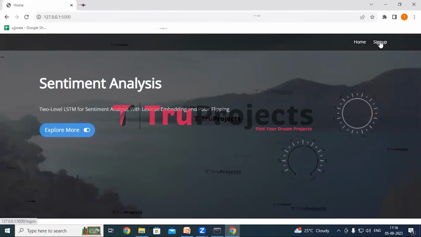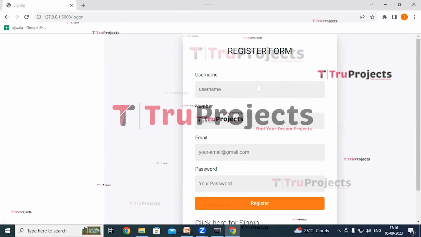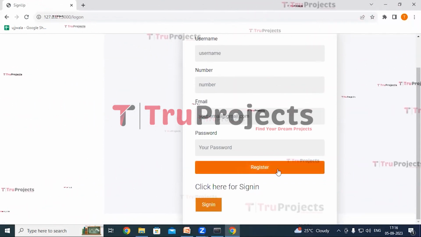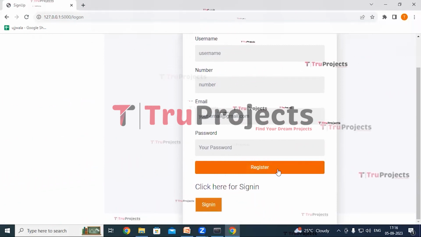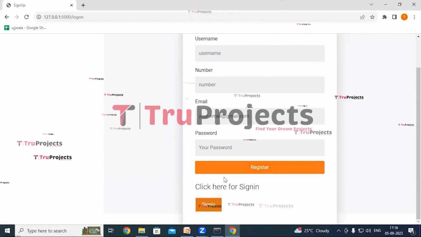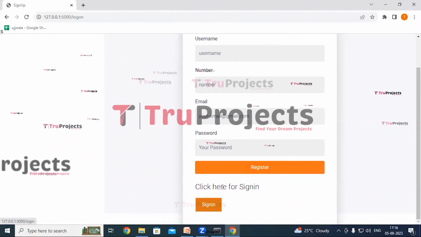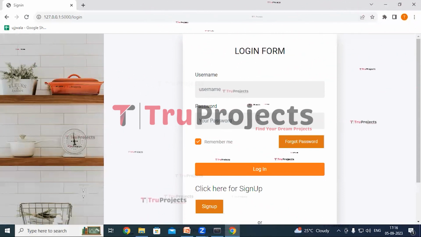So here we can see a sign up button. Click on it. If we are new users, we have to register first. Fill in all these details and click on register button to sign up. And if we already have an account, we can directly sign in by clicking on sign in button. As I already have an account, I am clicking on sign in button. So it has redirected us to the sign in page.